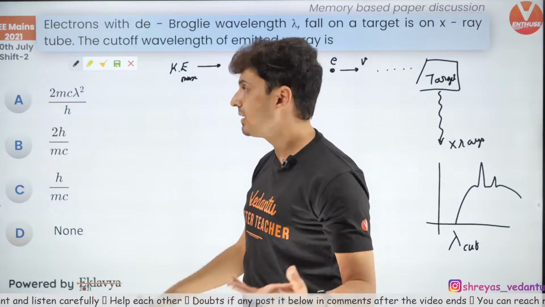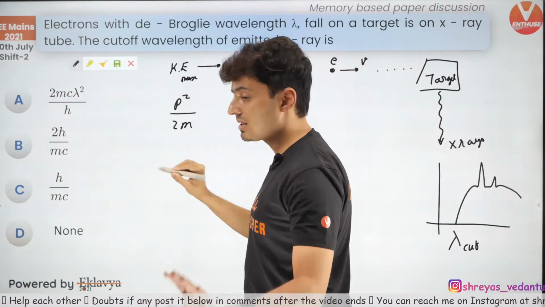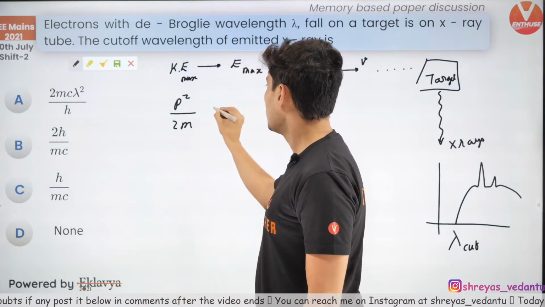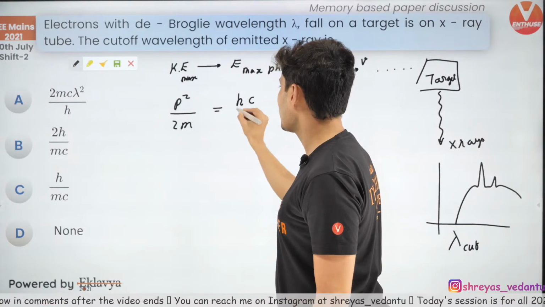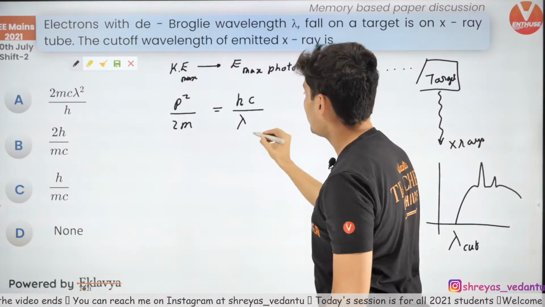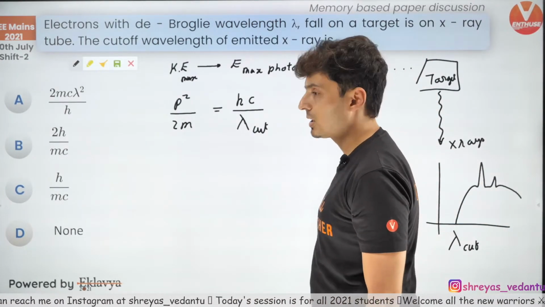Now what's the kinetic energy? Kinetic energy formula is P square by 2m, standard formula. And here, energy of the photon is nothing but hc by lambda. When energy is maximum, wavelength is minimum. So this is that cutoff wavelength.